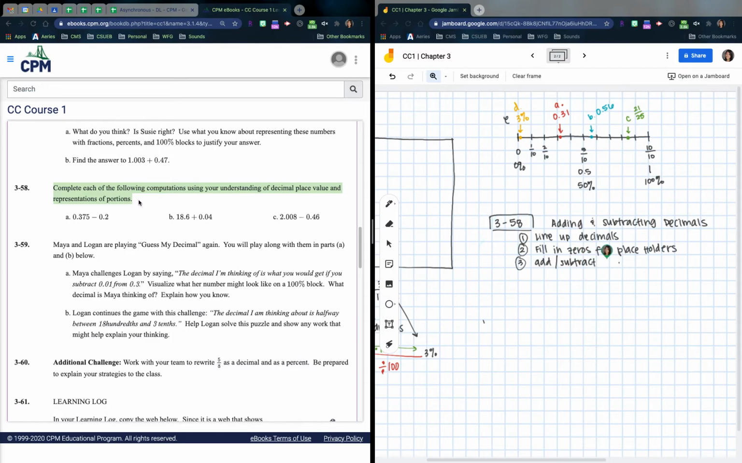And then bring down the decimal. I think that was a step 2. Bring down the decimal. Okay, so those were your steps. Let's go ahead and do A and check your work to see if we did it right.